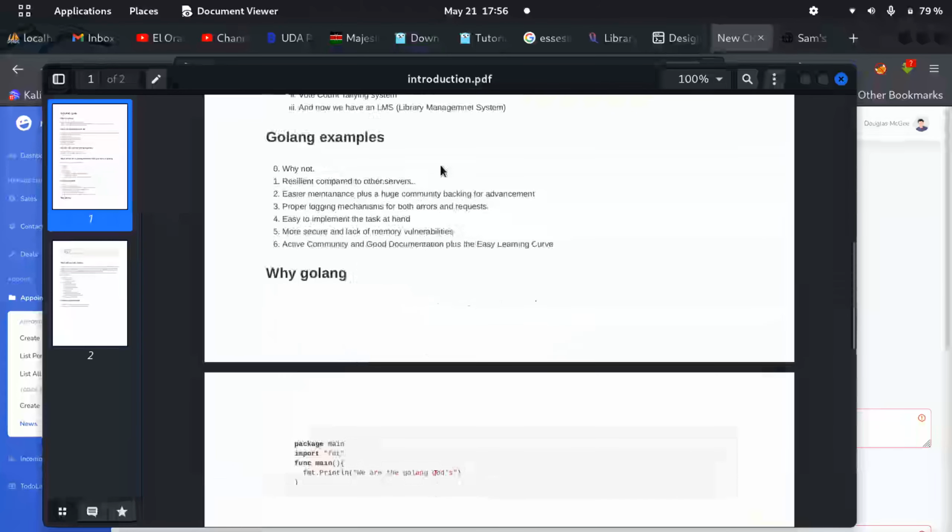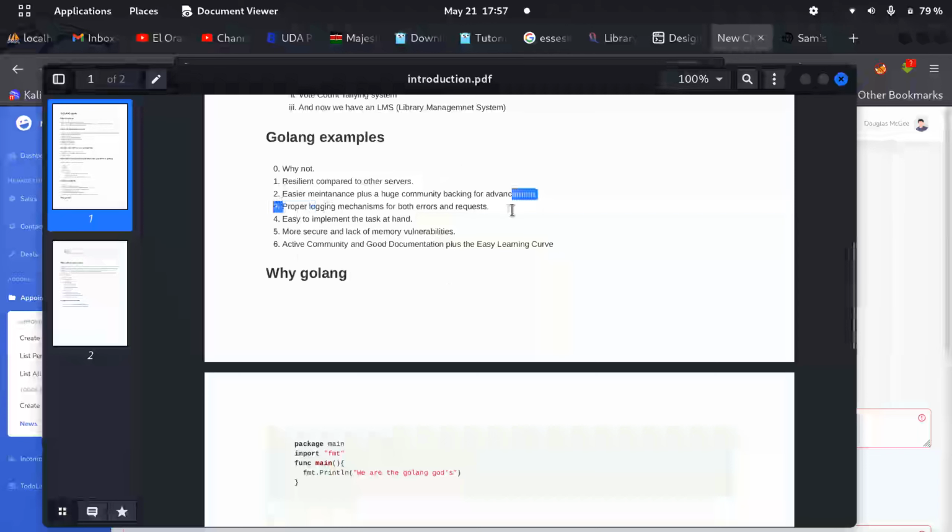Those are the Golang examples I had. The reason why we do Golang is, why not? I mean, Golang has really amazing stuff, man. You can do amazing stuff with it. It's more secure, it has type safety, you have no memory vulnerabilities, it's easy to implement the task at hand, and also it has a proper logging mechanism.